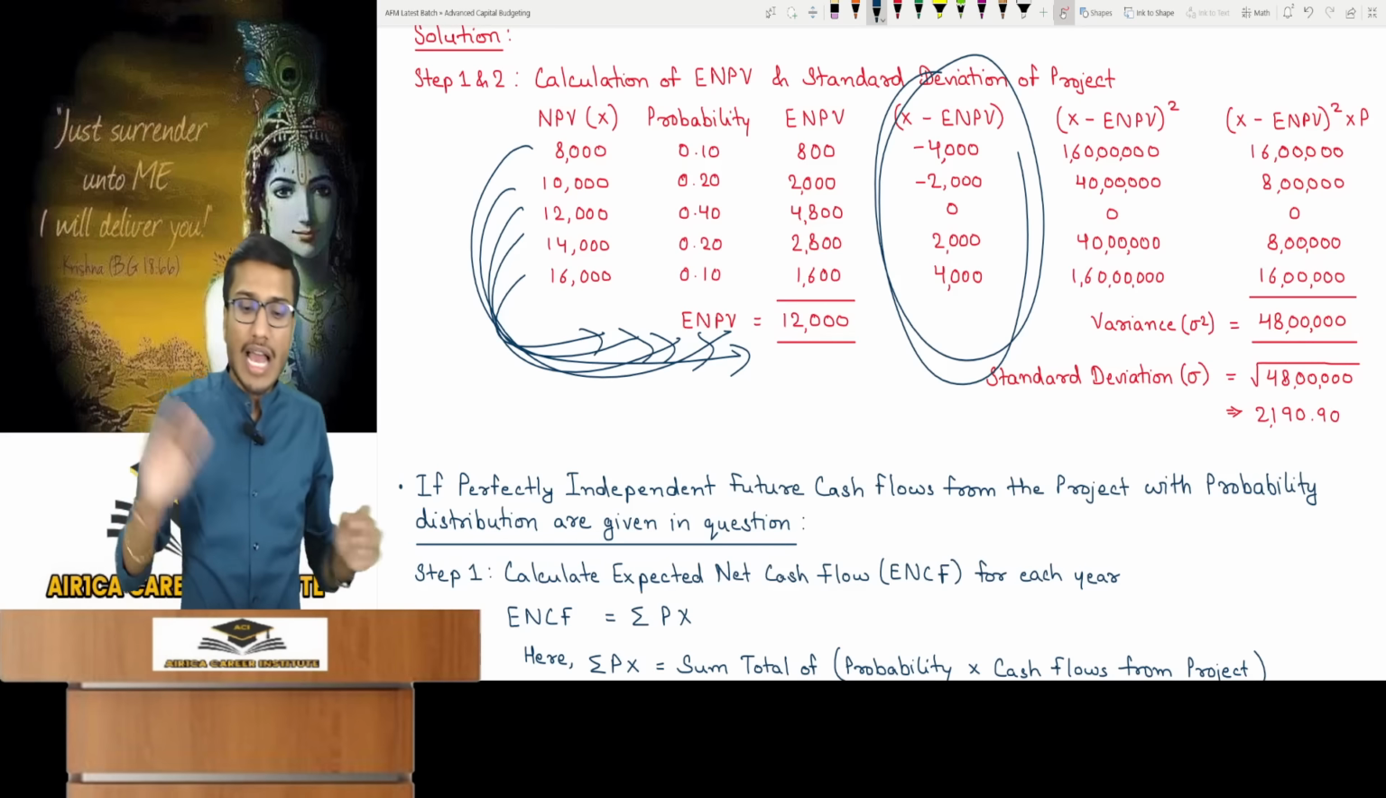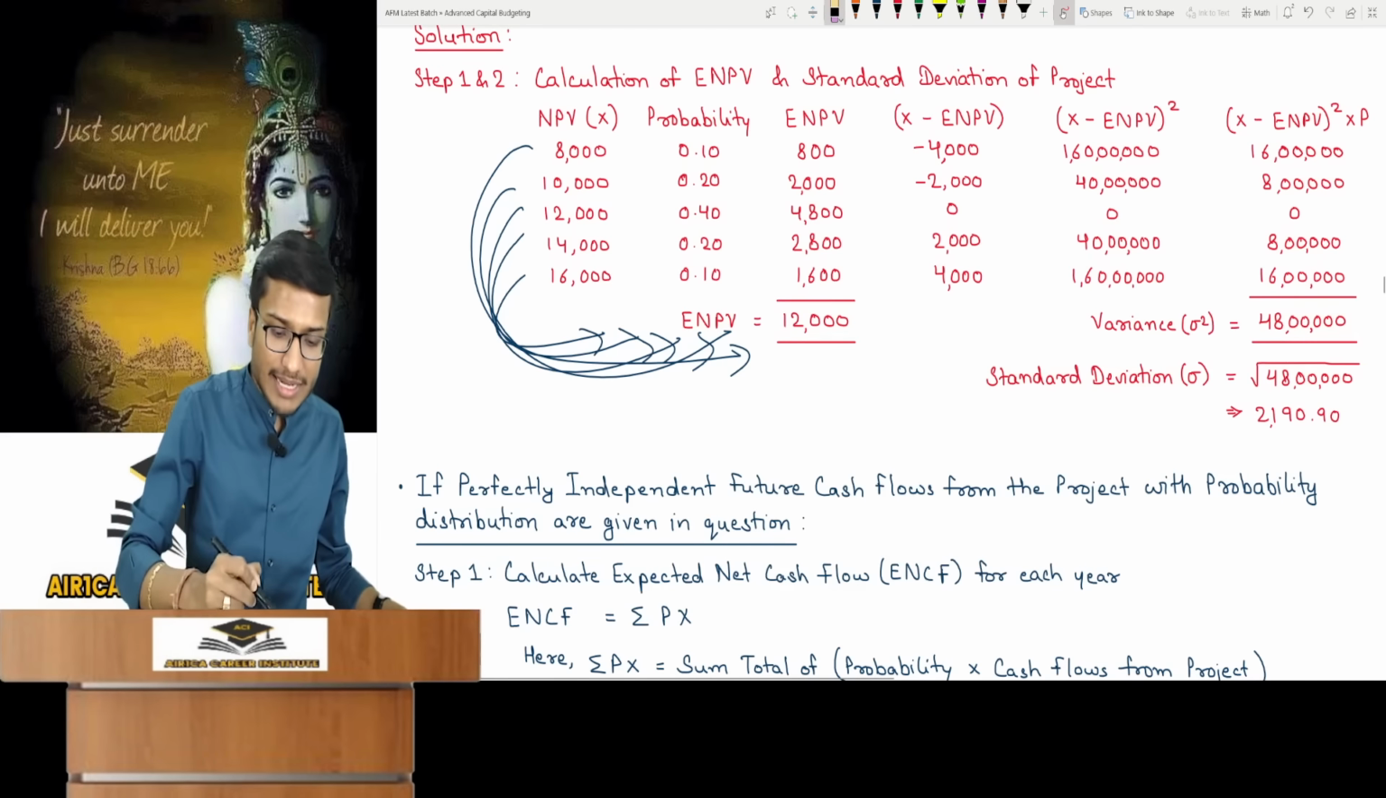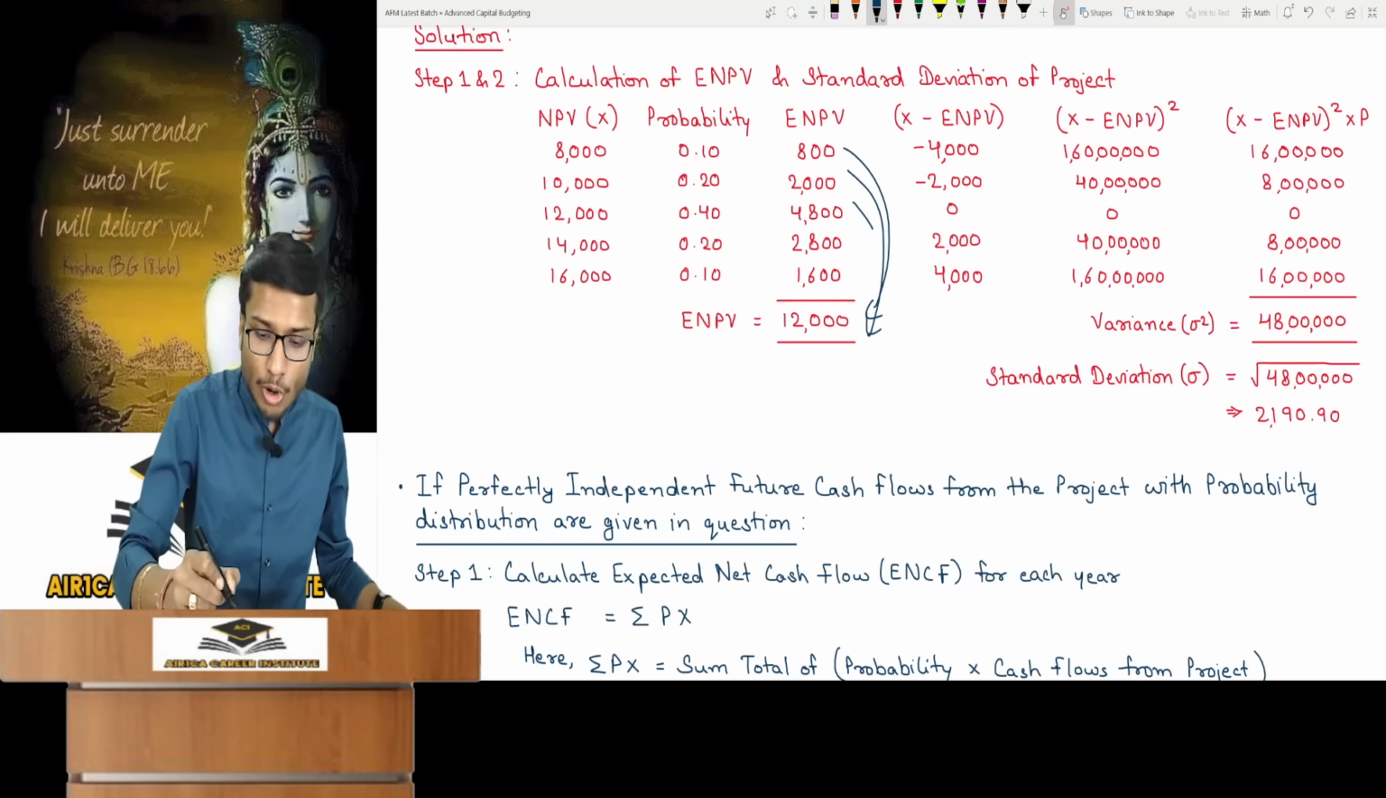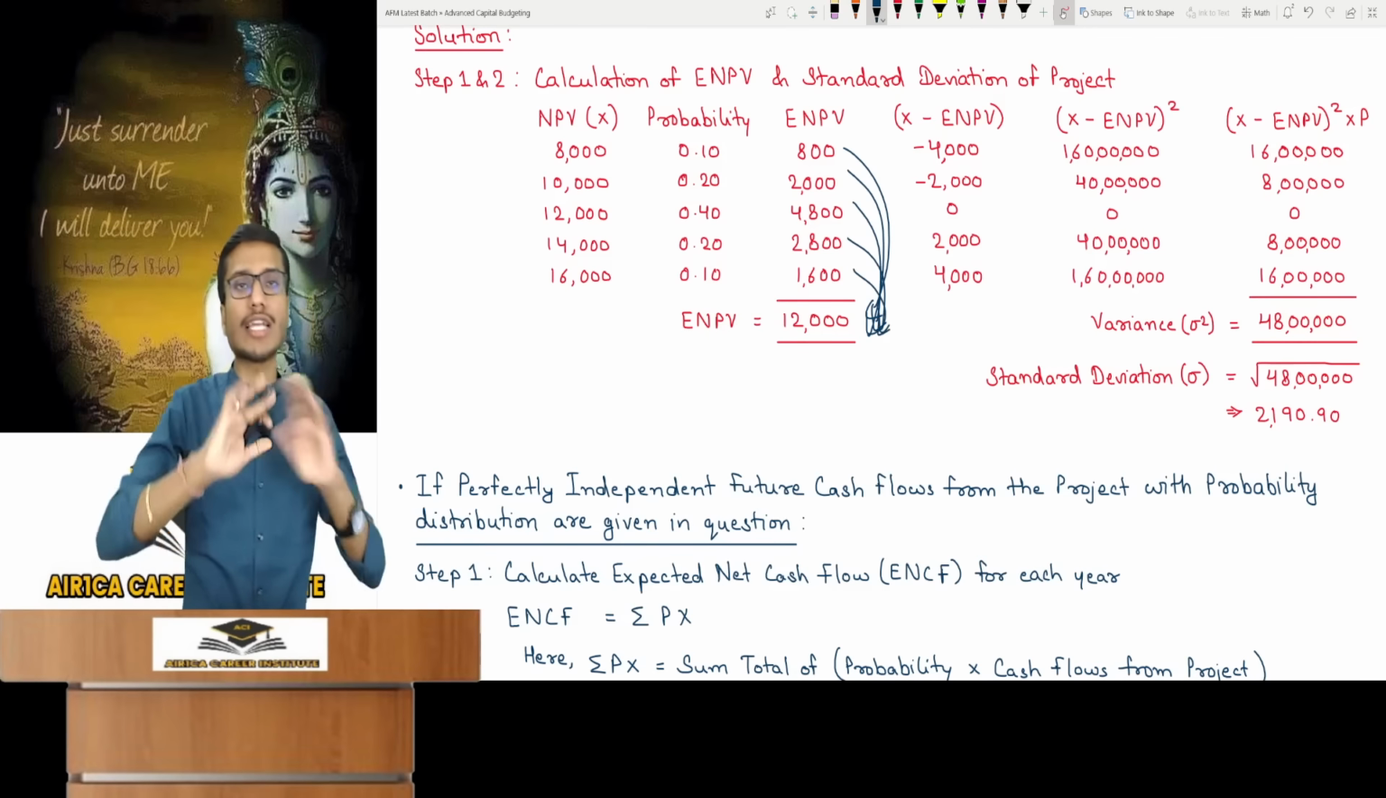You know what we do? Instead of taking this deviation, what deviation do we calculate? We take deviation right here. And this is a very common mistake which many of the students make.